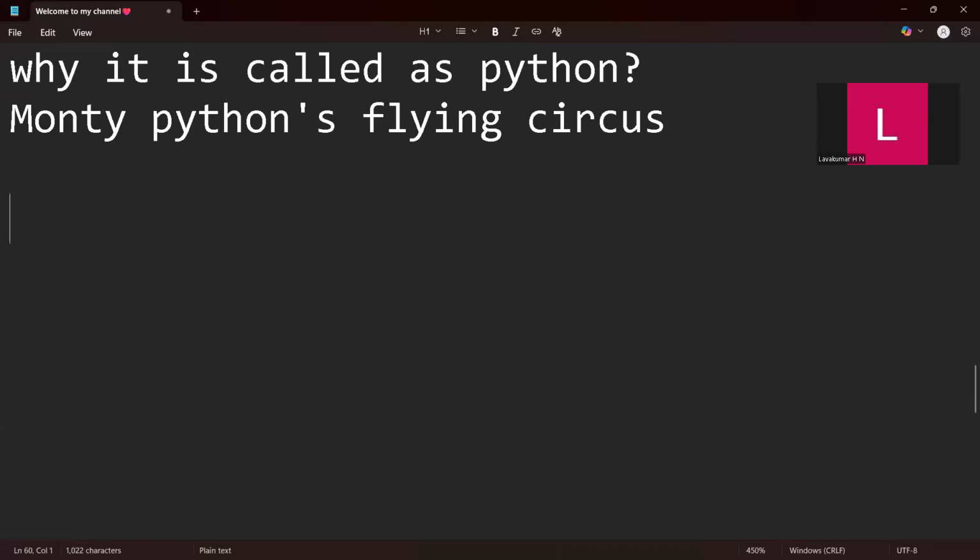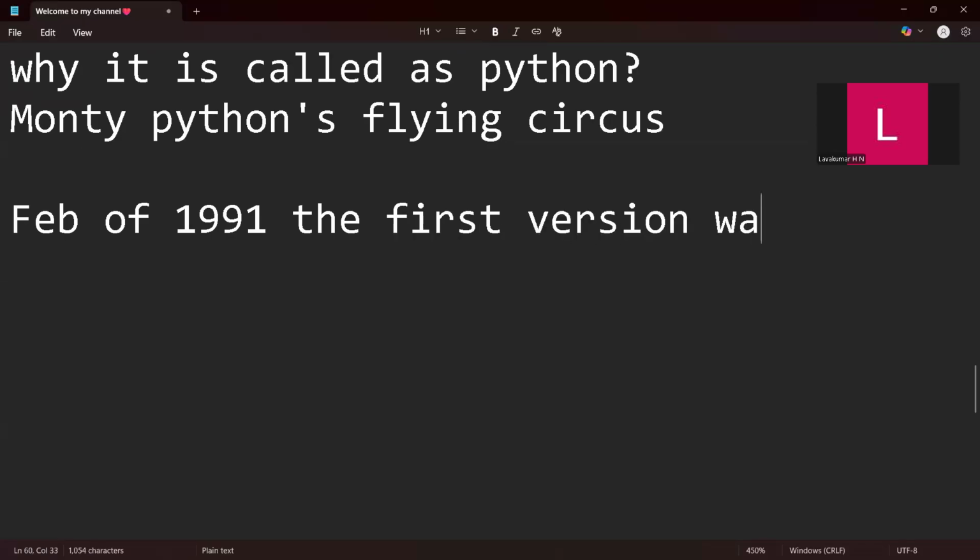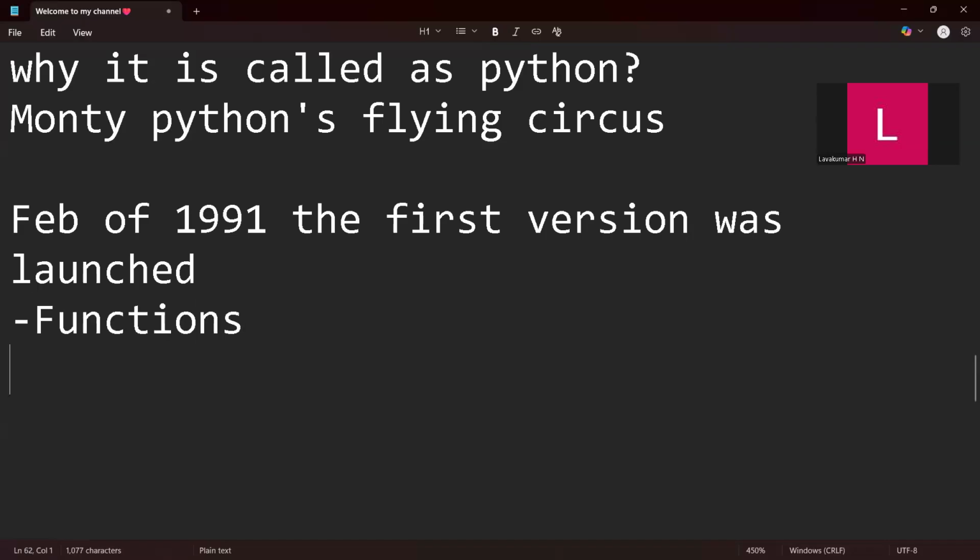In February of 1991, the first version was launched. It was not publicly launched; he launched it online. It had some features which were very good at the time itself, like functions and exception handling. We'll talk about functions later. There were some very important features which will make our development far better, and all these features were included at the time itself.